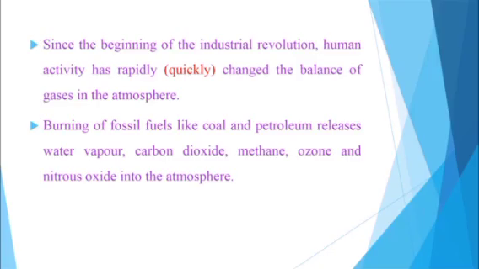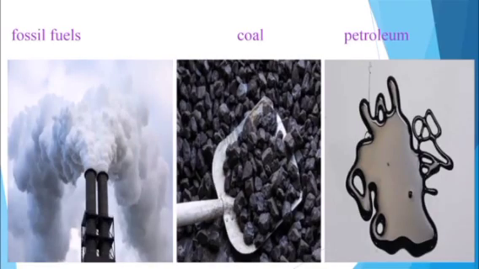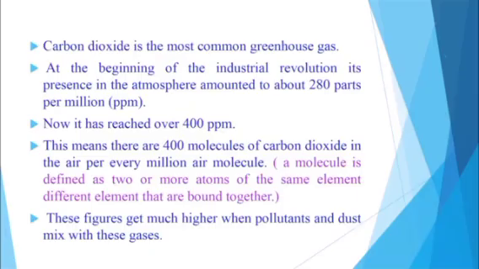So here we can see the pictures of fossil fuels, coal and petroleum. Carbon dioxide is the most common greenhouse gas. At the beginning of the Industrial Revolution, its presence in the atmosphere amounted to about 280 parts per million.